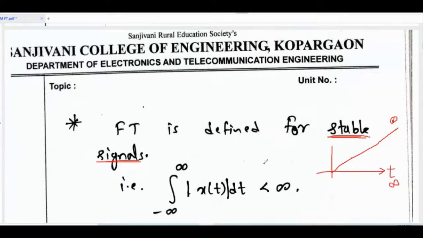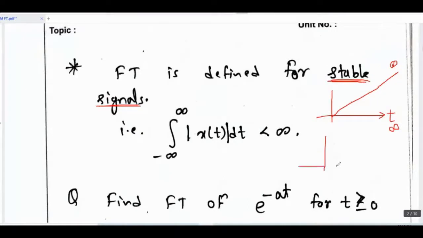Okay, one more example, like an exponential signal. If we have an increasing exponential, it is always increasing with time. So it is also an unstable signal.